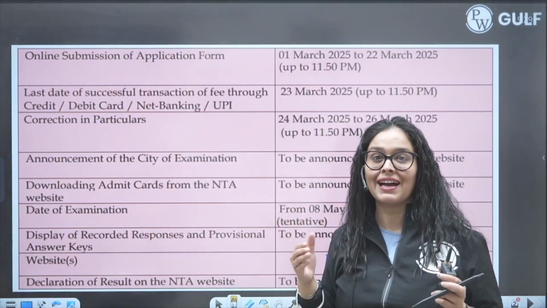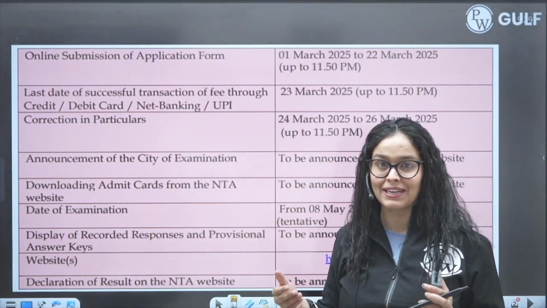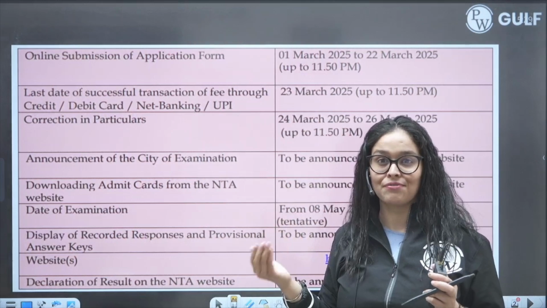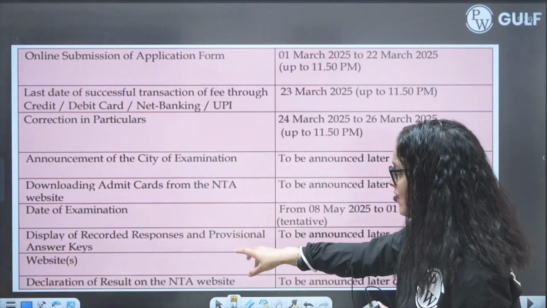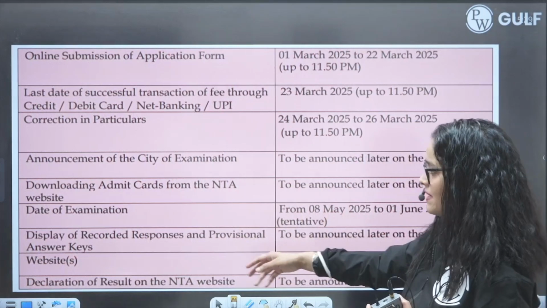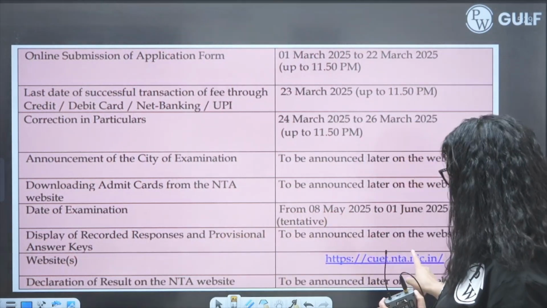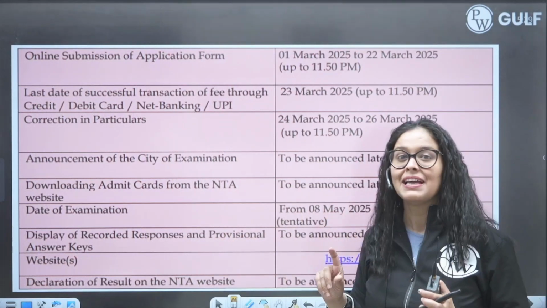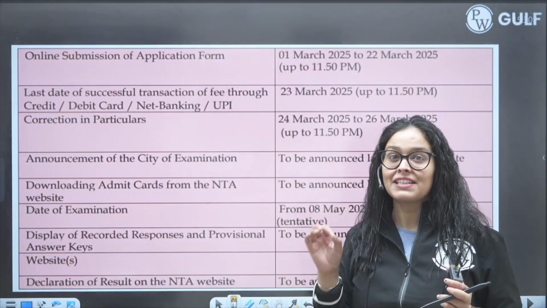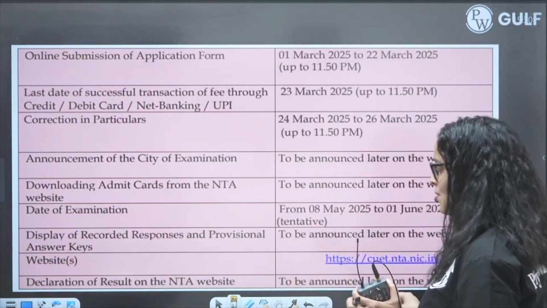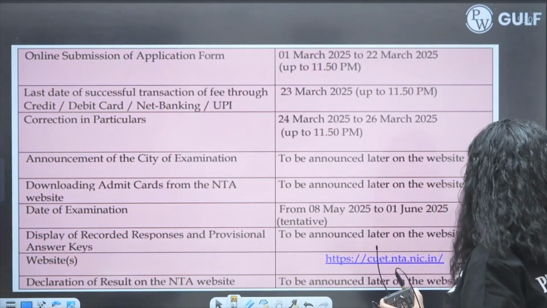So why do we have this many dates? Because we know that you are appearing for different exams in different shifts. Next is the display of recorded responses and the answer key, which will be announced later on the website. This is the website from where you have to fill the form. In case you are stuck anywhere, we are always there, so you can write a comment below the video. The declaration of result will be announced later on the website.